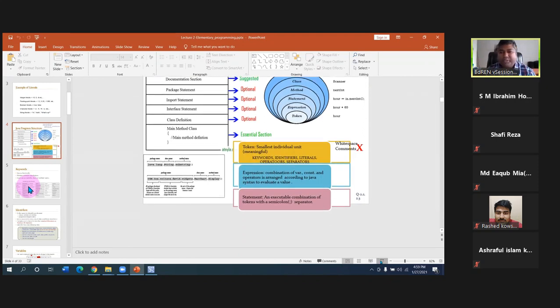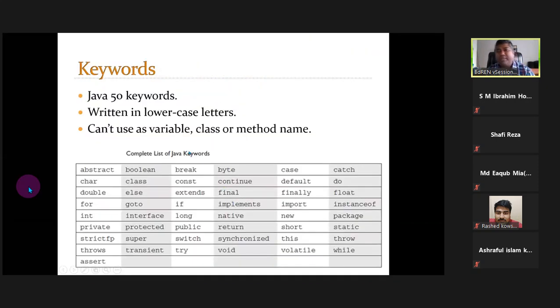Now I'm going to the next slide, which talks about keywords. A keyword is a special token which is meaningful. Every keyword token has been built in before, and they have special, predefined purposes. To do those activities, you have to use them; otherwise you should not use them. In Java, we have 50 keywords. Those are the keywords.